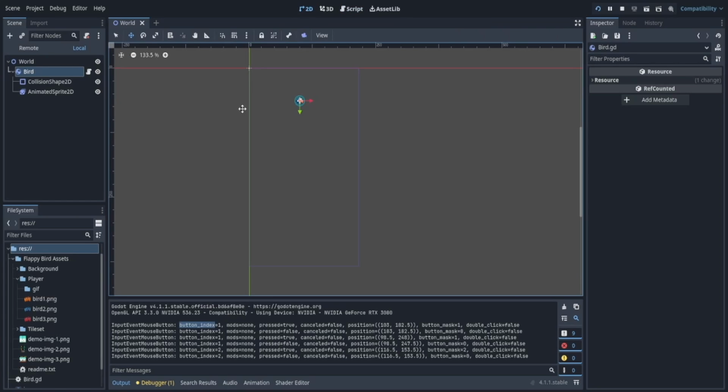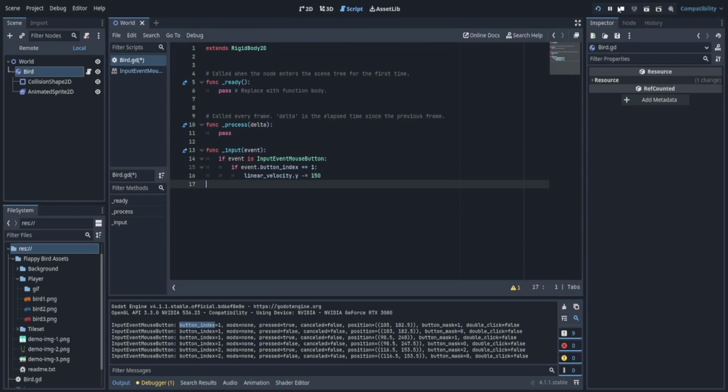In Godot, the y-axis is actually negative in the upwards direction. If I look very closely on the left, we can see that this says 50 here, and if I go up a little bit, this is negative 50. So I want my bird to go upwards when I click, and I do that by subtracting 150.